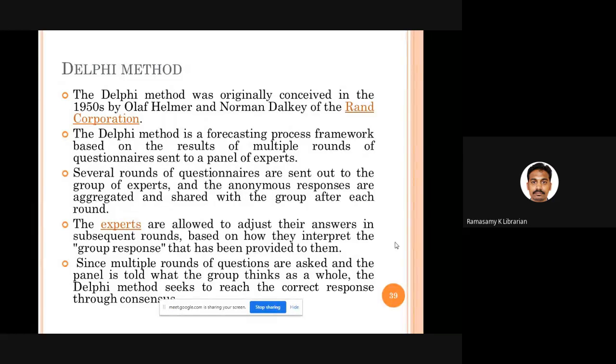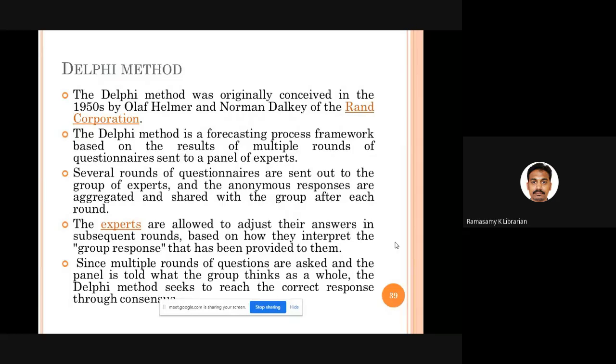So you start thinking. So I have given one answer for question number 7. For the same question number 7, other experts have given different answers. You will read the answers. You will read their explanations. And sometimes in the second round, you may change your mind. Oh, I have given the wrong answer to question number 7. So in the second round, you will correct your answer. In the third round, you will correct your answer.